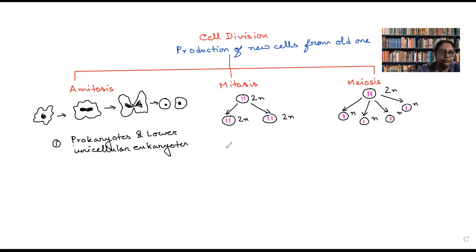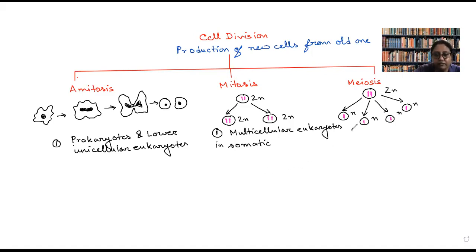Whereas mitosis occurs in multicellular eukaryotes in somatic cells. What do we mean by this word somatic cell? Somatic cell means body cell. जिन सेल से हमारी बॉडी बनी हुई है we call them somatic cells.